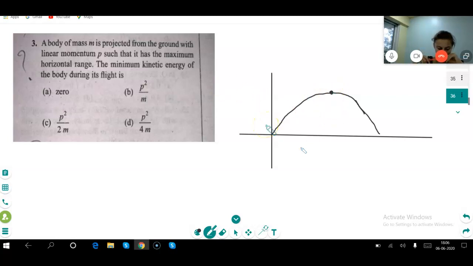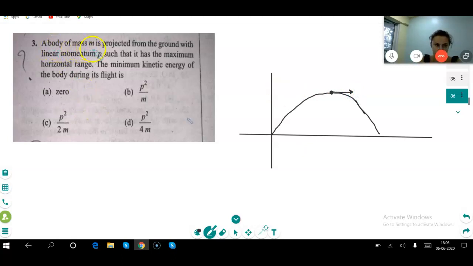What is it having? Horizontal velocity. Is it clear or not? Yes, clear. So now read the question.